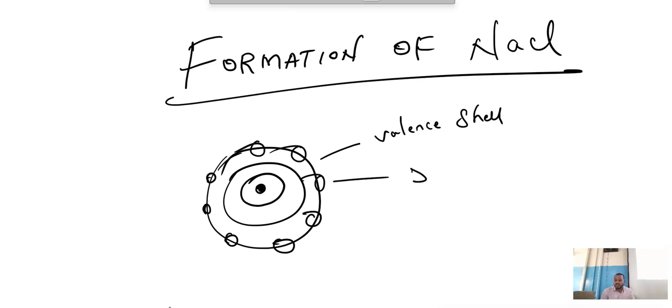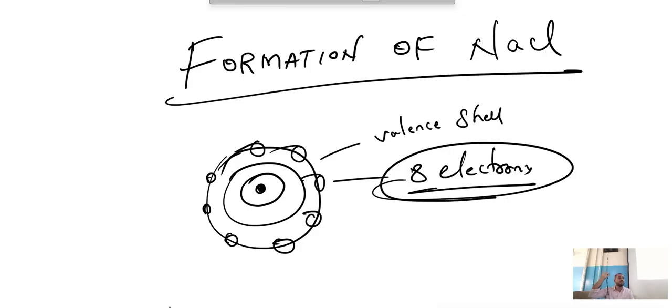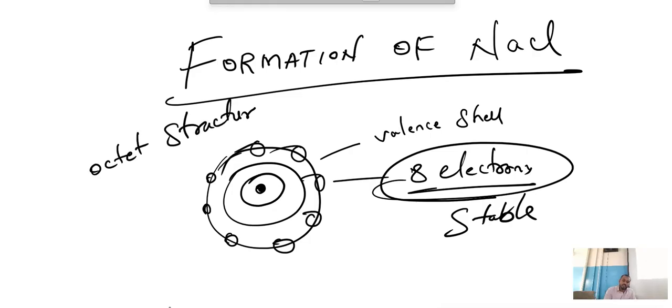How many electrons do they need? 8 electrons in their outermost orbit. If 8 electrons come in their outermost orbit, then it is a successful atom. It never gives nor takes. It will become stable. So if any atom has its valence orbit filled with 8 electrons, we call it an octet structure.